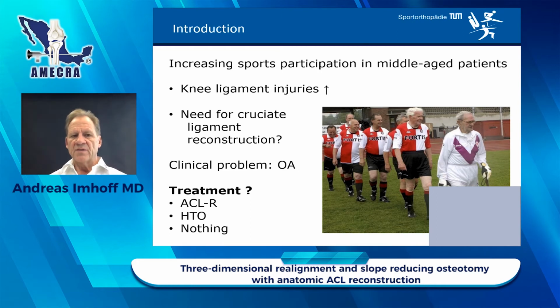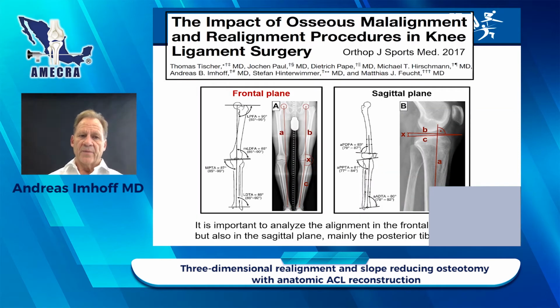And why is it important? Because we see an increasing sports participation in middle-aged patients. We see more knee ligament injuries. The need for cruciate ligament reconstruction is higher, and we still have a clinical problem, the osteoarthritis. Shall we treat only the ACL reconstruction with HTO or nothing? We know that the impact of osseous malalignment and realignment procedures in knee ligament surgery is quite big.